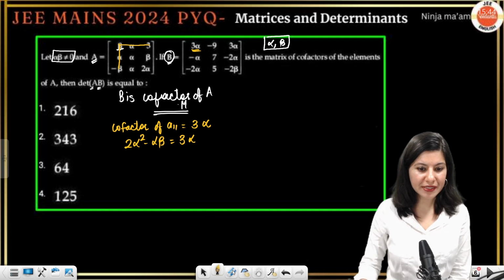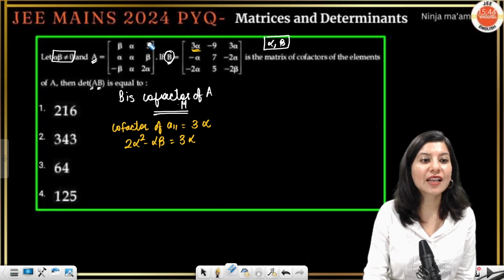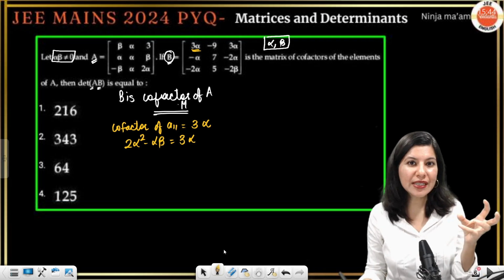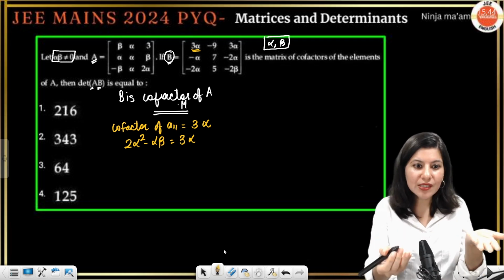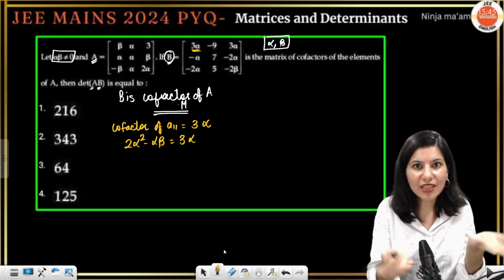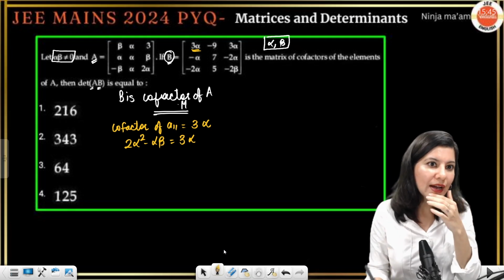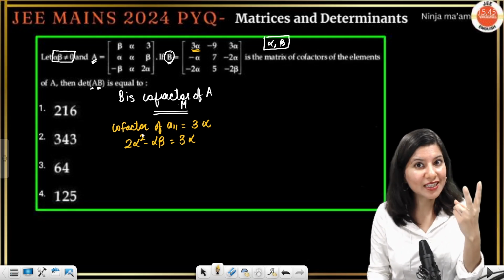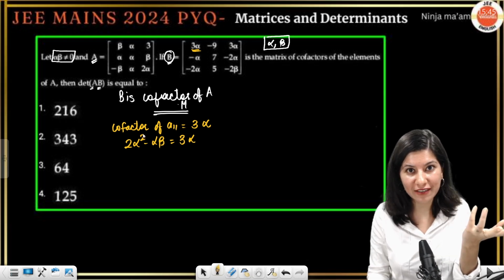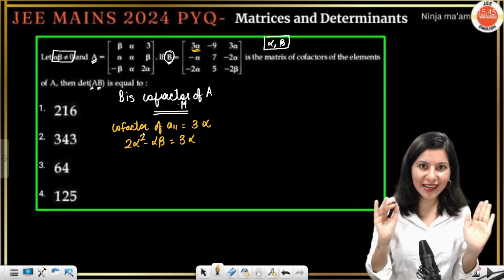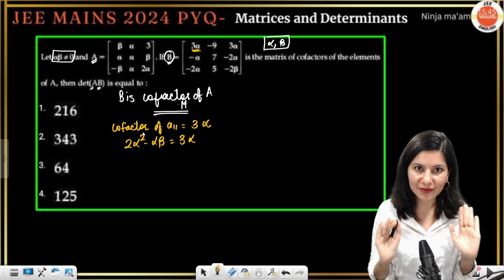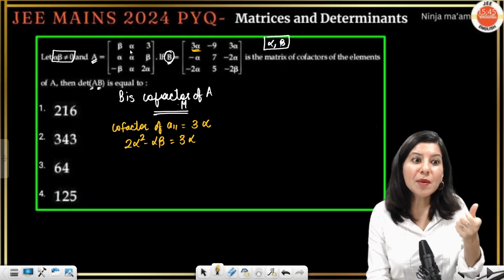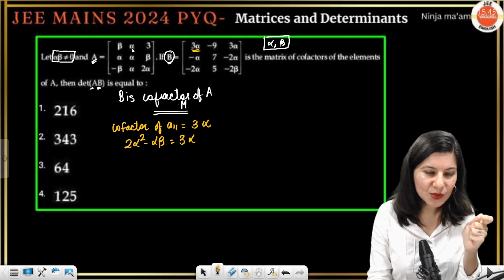And actually, honestly, this is not at all helping me in calculation of alpha or beta, right? I need something which will have a single variable, because alpha and beta using one equation I cannot calculate. So I will look for that cofactor. I have 9 options, and I need only 2 equations to solve for alpha and beta. I'm not here to equate every cofactor. Are you getting my point? So what I'm going to do is, I'm going to find the minimum effort cofactor. Okay, let's do that now.